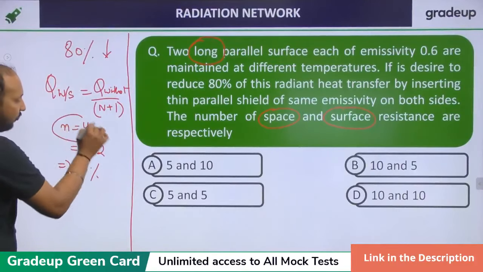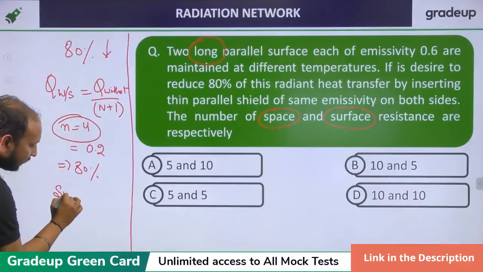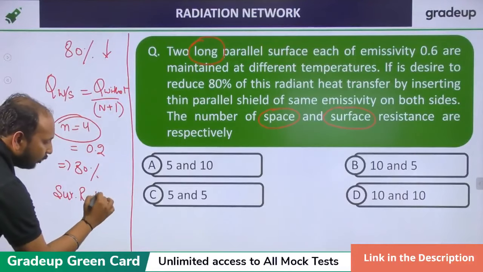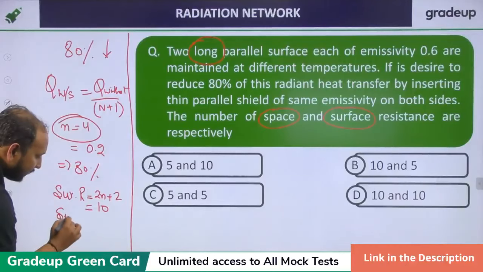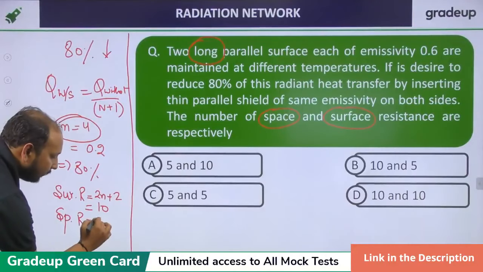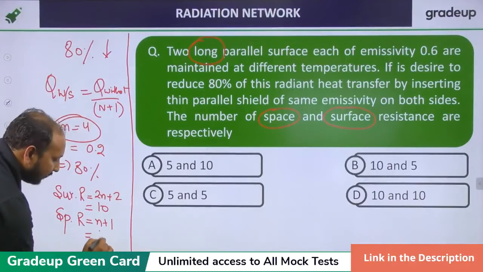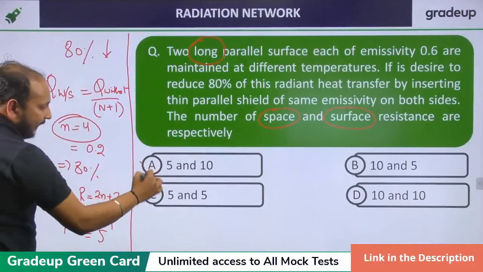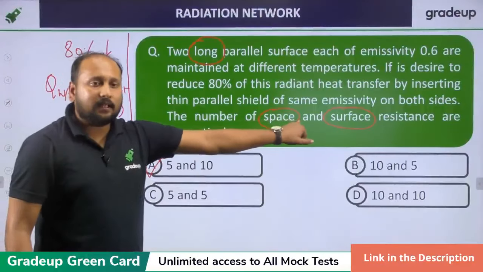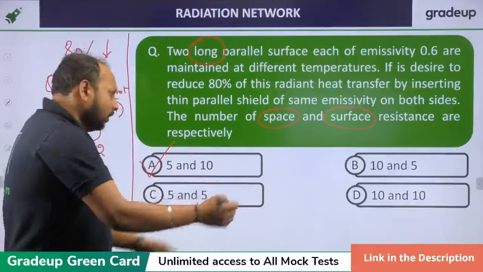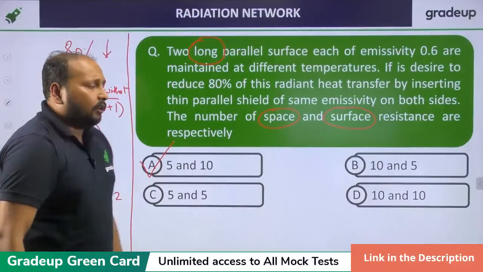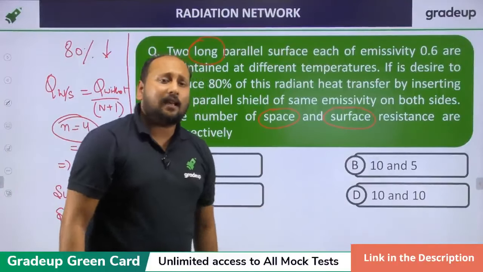So if n is equal to 4, what is surface resistance? Surface resistance will be equal to 2n plus 2, which is 10, and space resistance will be n plus 1, which is 5, which is option A, because they are asking space resistance first and then the surface resistance. The shortcut method, look, never ever can both space resistance and surface resistance be equal, so directly you